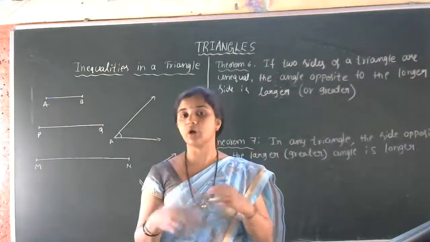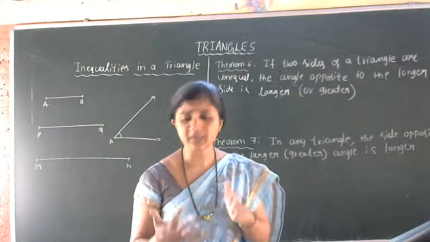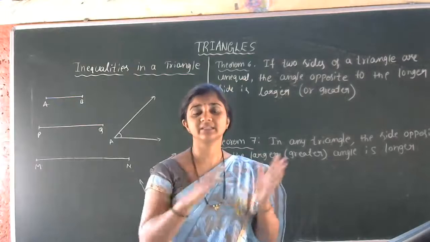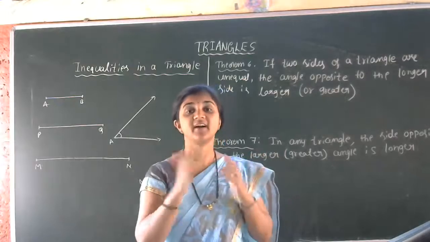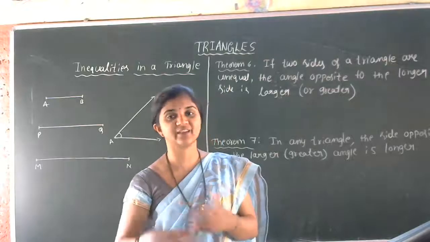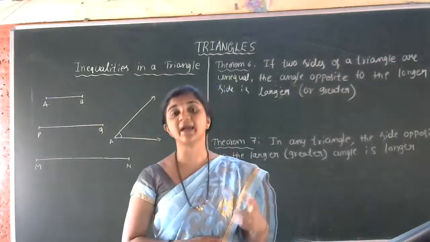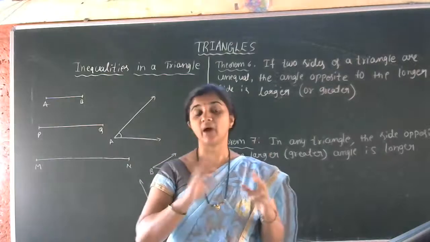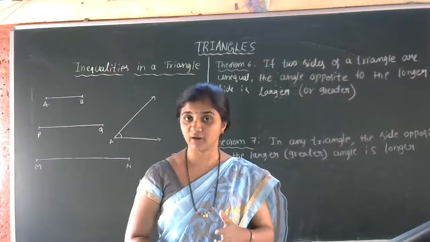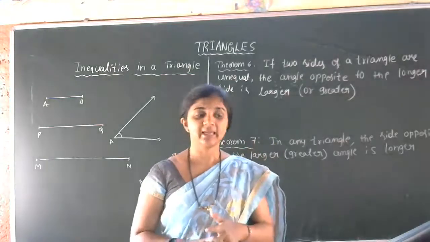When two triangles are congruent to each other, the two triangles are equal in shape and size. That is the congruency definition. Next, properties of a triangle: angles opposite to equal sides of an isosceles triangle are always equal, and sides opposite to equal angles are equal.